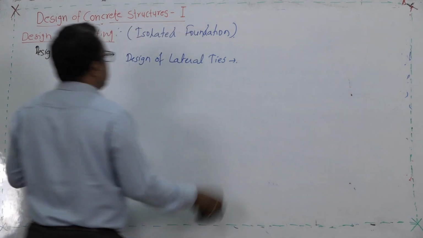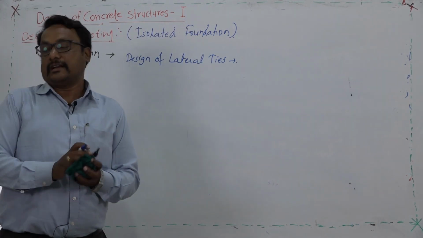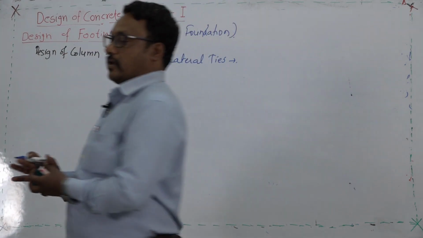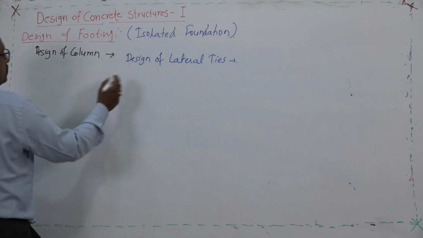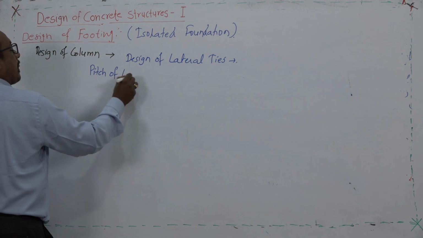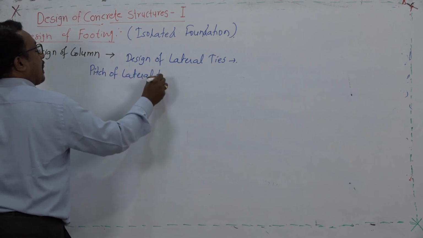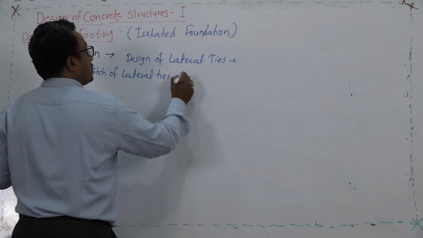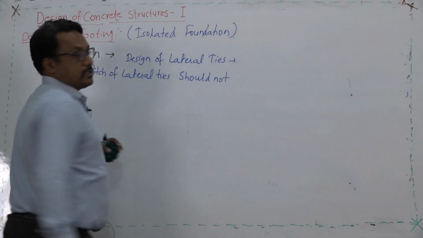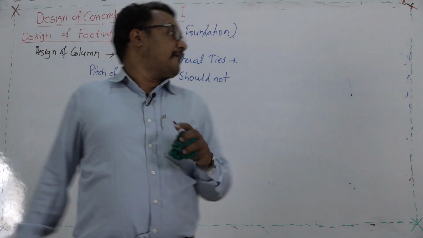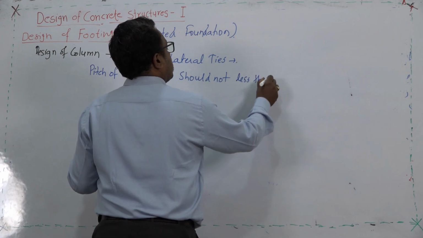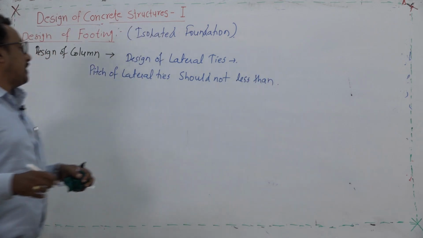At the same time, the other important aspect is the pitch of lateral tie. Again the same thing, clause 26.5.3.2 appears in IS 456. So, the pitch of lateral tie should not be less than the three different criteria.